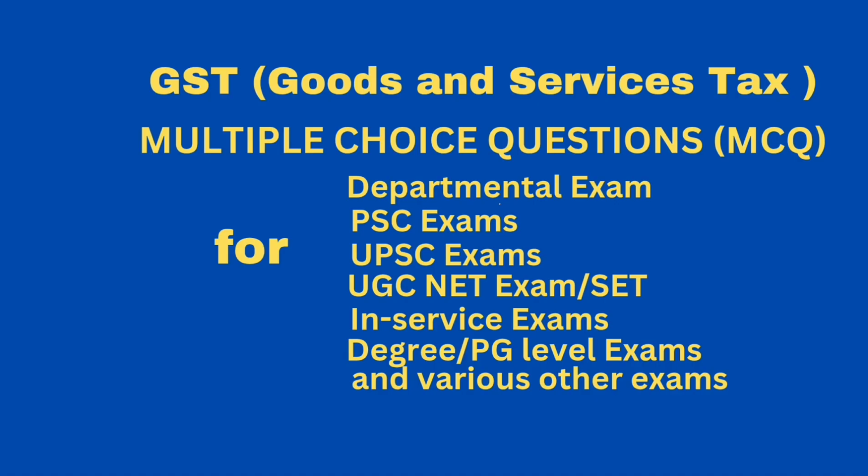and supply of goods or services or both to a special economic zone developer or a special economic zone unit. And next question, zero rated supply means, option A, exempt supply. Option B, nil rated supply. Option C, non-taxable supply. Option D, none of the above. Correct answer, option D, none of the above.